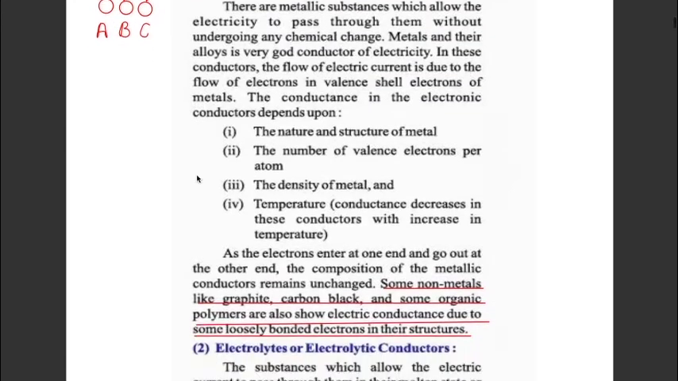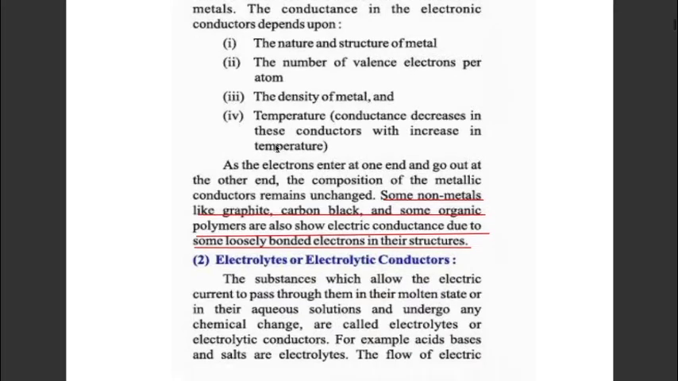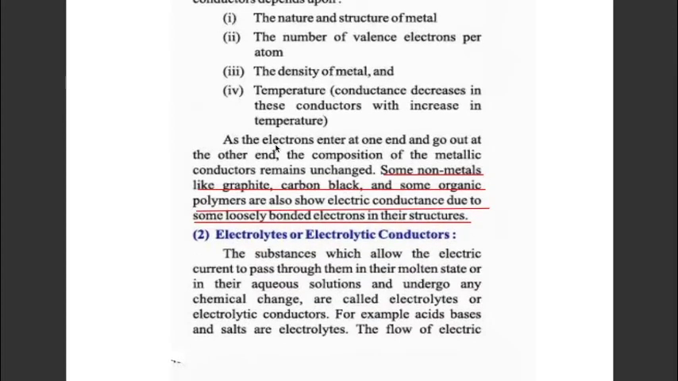Now this conductivity depends upon various factors. First is the nature and structure of the metal. Second, the number of valence electrons per atom. The more valence electrons, the more its conductivity. Third, the density of the metal, and fourth is temperature. Generally, the conductivity of a metallic conductor decreases with increasing temperature.